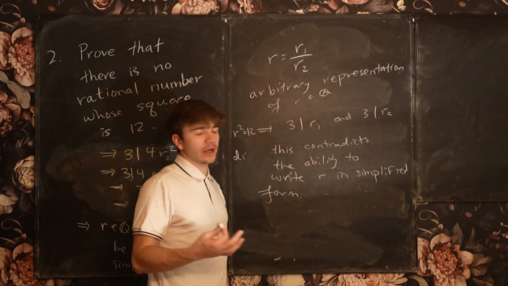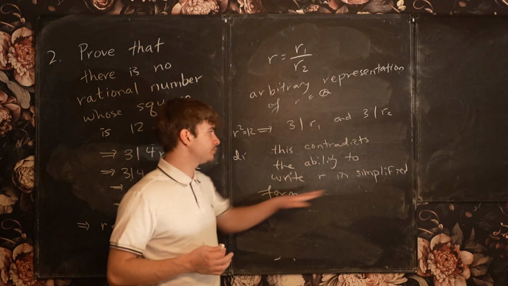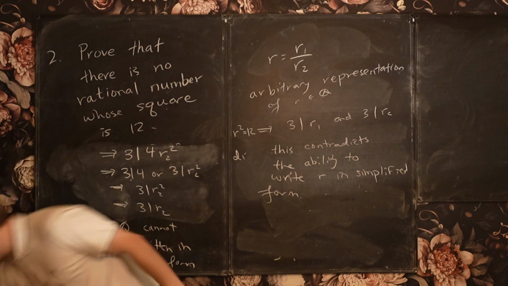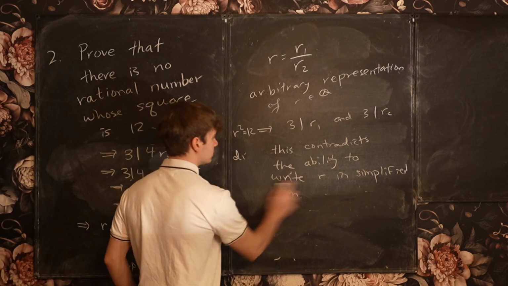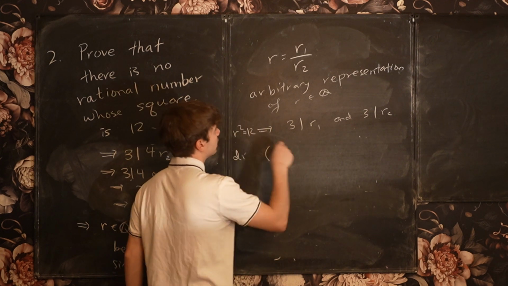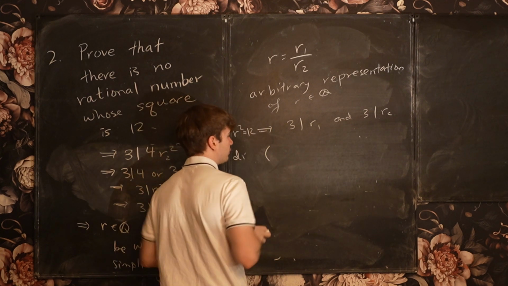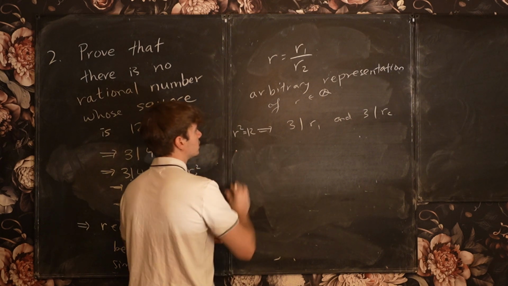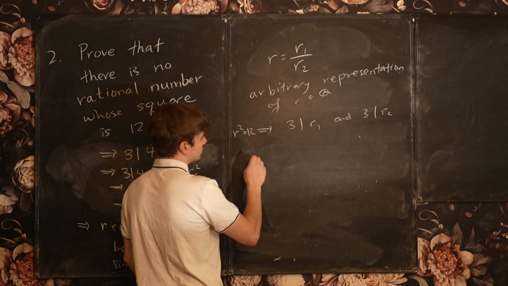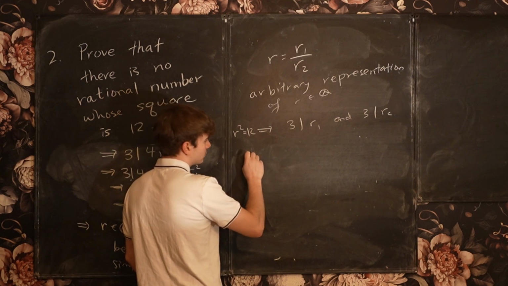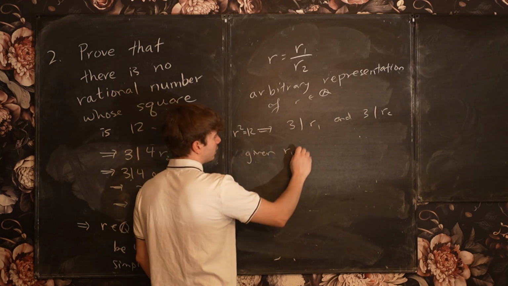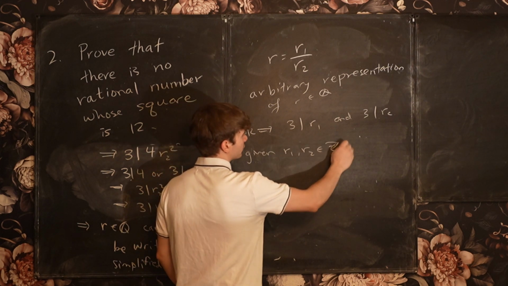So why can we always write a fraction in simplified form? In particular, if we want to be more specific about this, then given R1 and R2 in the integers, okay,